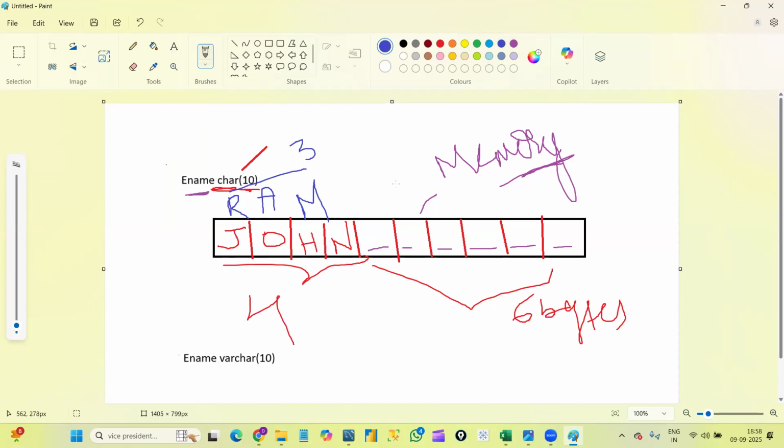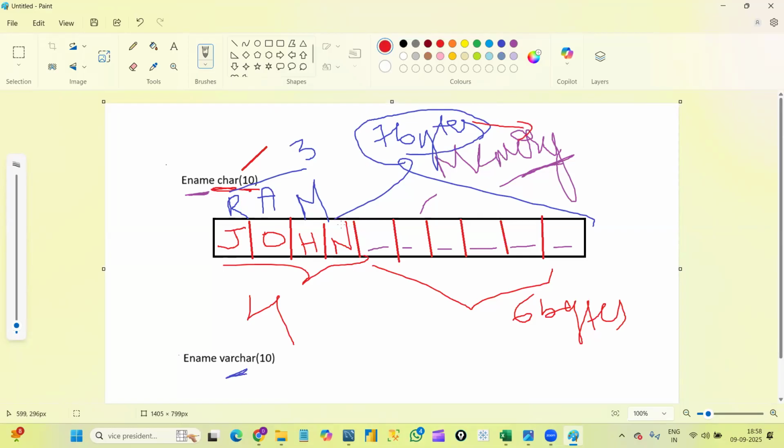Here again, the remaining 7 bytes of memory is there, correct? Suppose I am using varchar, I hope you understood. I'm using varchar here and I entered RAM as a name. That is 3 bytes of memory used for RAM. The remaining 7 bytes of memory is left over. This 7 bytes of memory, whatever is left over, what will happen? It will be given back to the database.